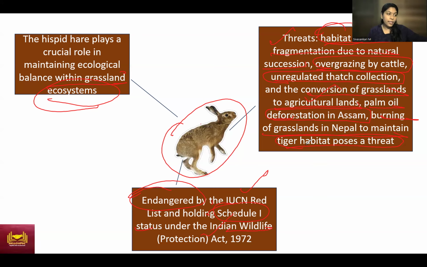I think in UPSC you got this question: why is grassland always maintained as a grassland? What are the factors which help to maintain a grassland as a grassland? One such factor is fire. UPSC has asked this question directly two times and indirectly one time. So fire is a very important factor for maintaining a grassland. That is why they are burning the grasslands periodically, in order to keep it as a grassland, not allowing shrubs, plants and trees to appear.